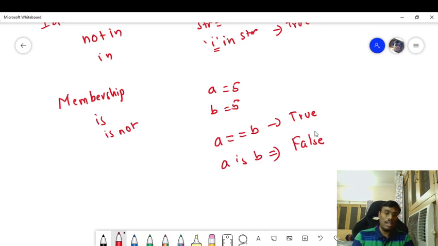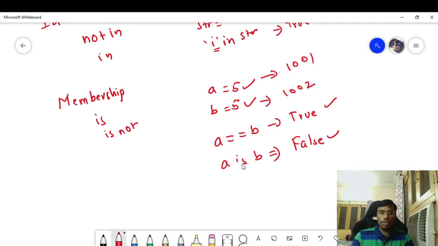Why? What is the reason? The value of a is 5 and the value of b is also 5, but when we run this we are getting true, and when we are running that we are getting false. What is the reason behind this? Whenever these variables get created, this variable will be pointing to one memory location and that one will be pointing to another memory location.